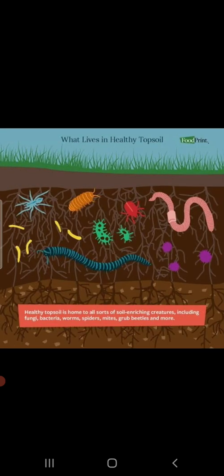Whereas bacteria and fungi help in the decomposition of dead plants and animals. This process releases the minerals back to the soil, which can again be used up by the plant roots. Some bacteria are capable of fixing atmospheric nitrogen. They convert the atmospheric nitrogen into nitrogen compounds which can be used by plants. This is known as nitrogen fixation.